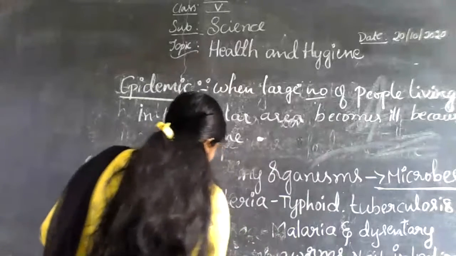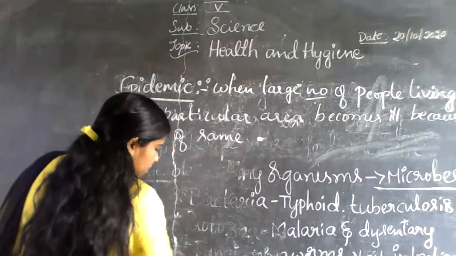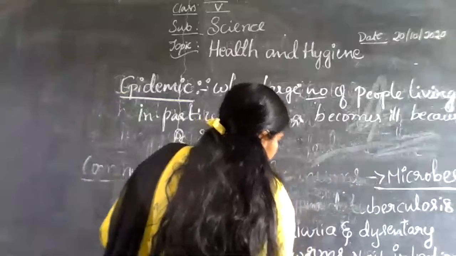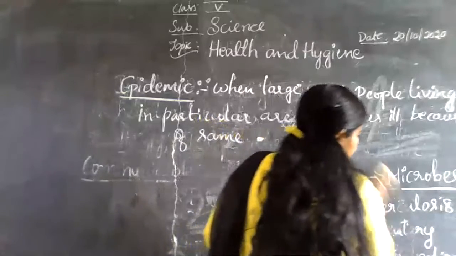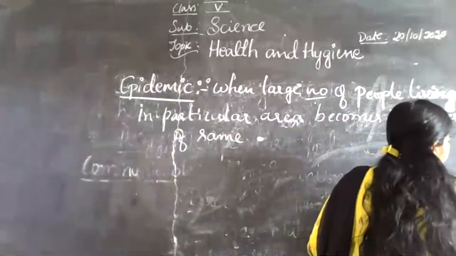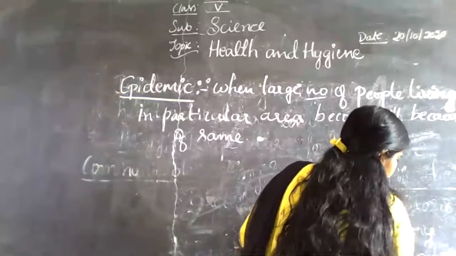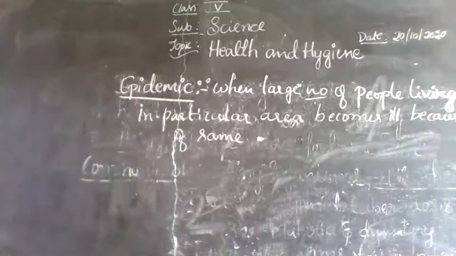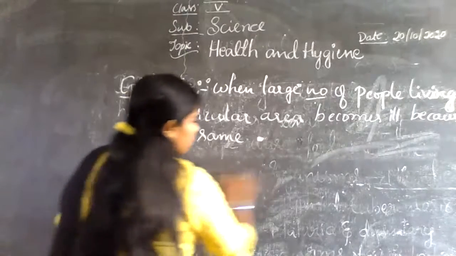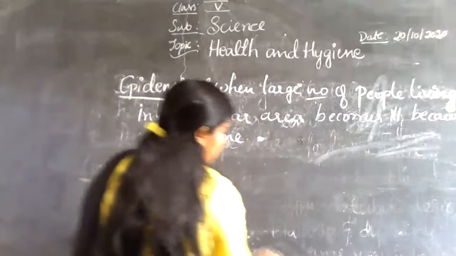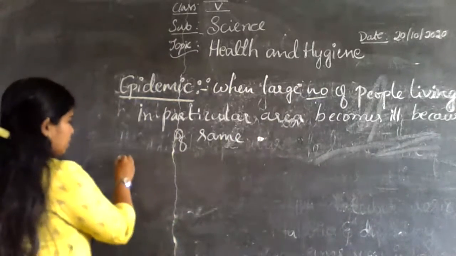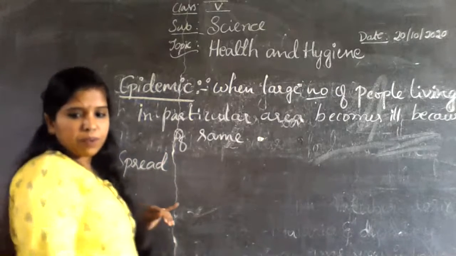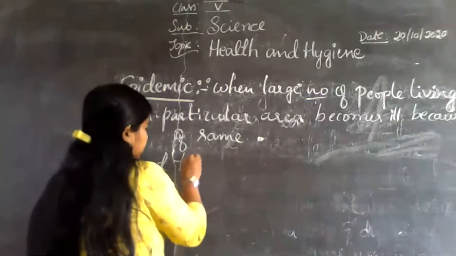What are the various ways, the media, through which diseases spread? First one is spread through air.